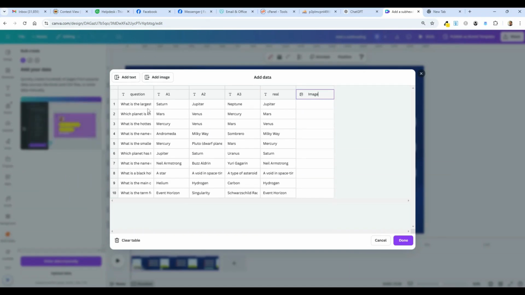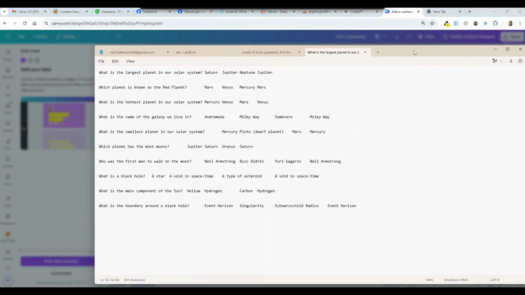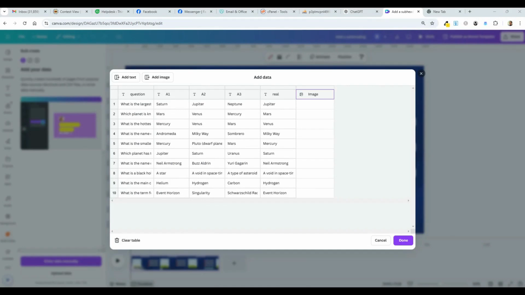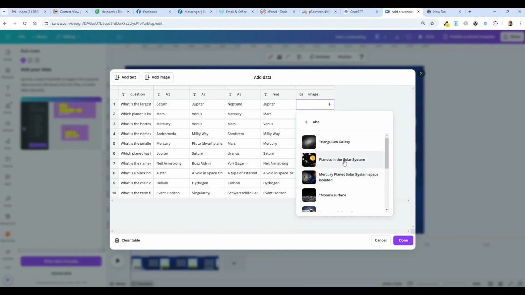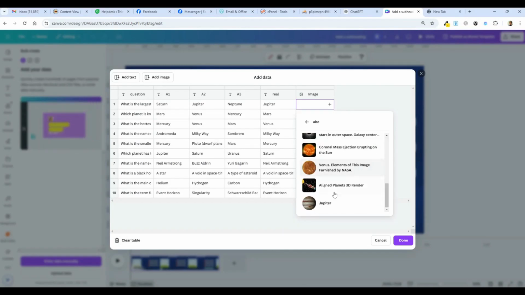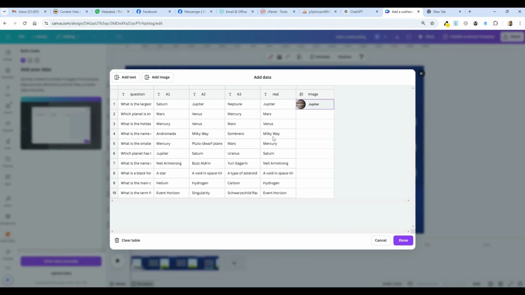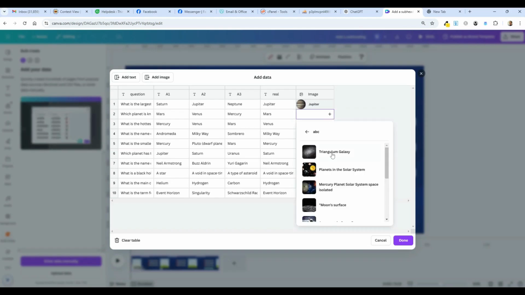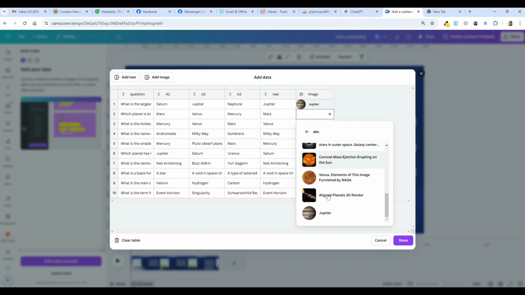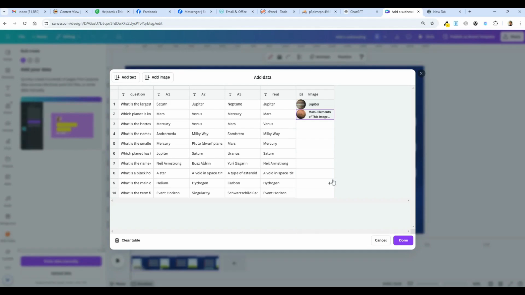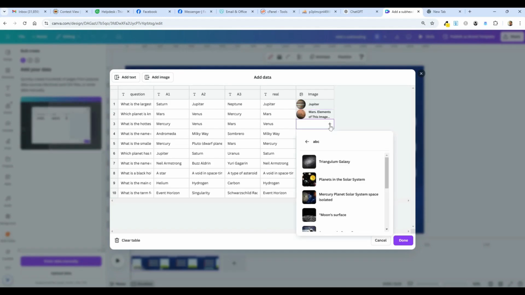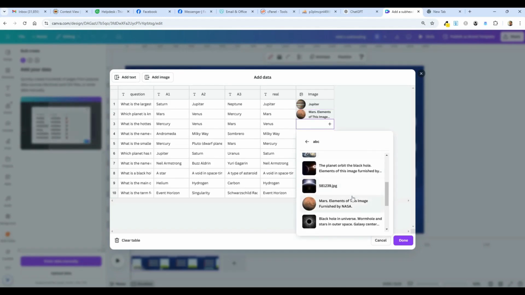So let's go. This first question, by the way, I put the questions over here so I could reference them. What is the largest planet in our solar system? It is Jupiter, so I'm going to see if I have a Jupiter picture in here. In the ABC folder, I do have Jupiter. There it is. Second is, what is the red planet? I'll go get a Mars one. I did get a Mars. Okay, the hottest is Mercury. Do I have a Mercury? I don't know if I have a Mercury. Let's see.